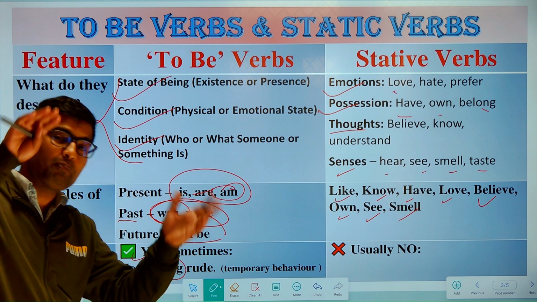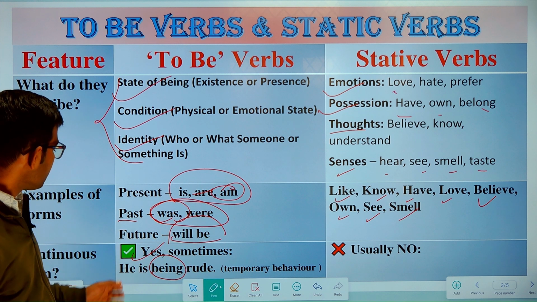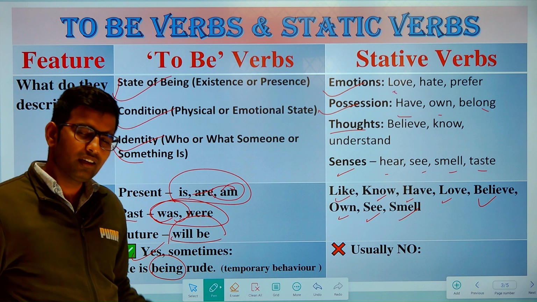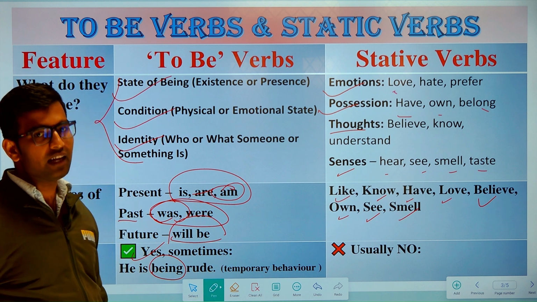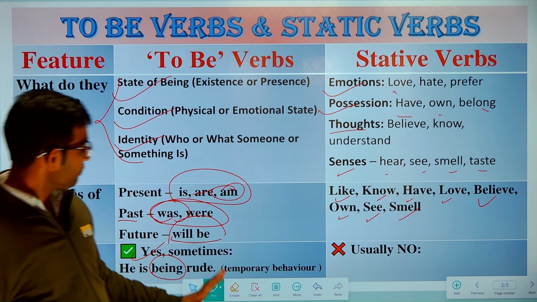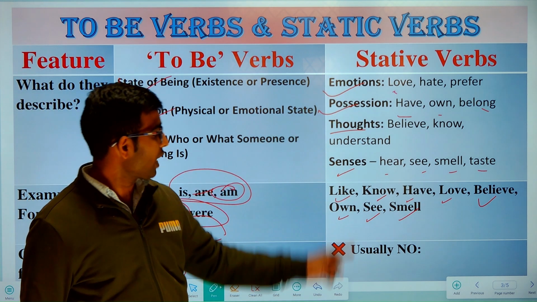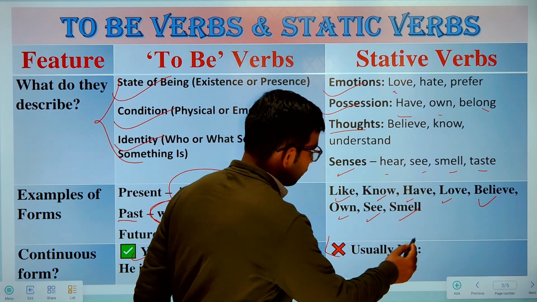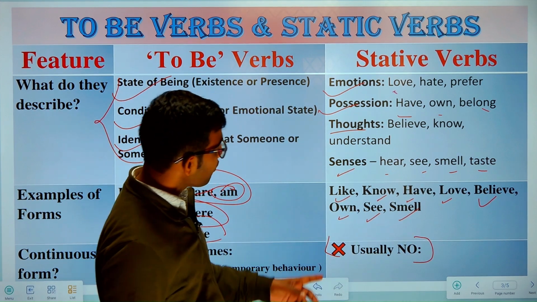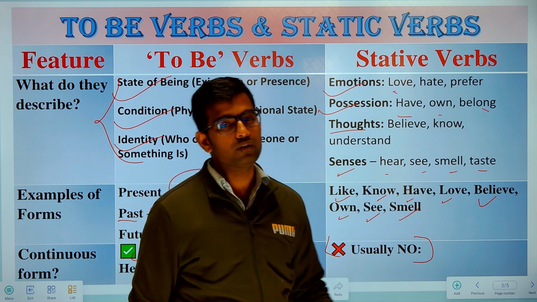If his behavior is permanent like this, then you will use "he is rude." Okay, he is rude. That means he permanently behaves like that. Got it? And we will never use the ing form with stative verbs. Keep this in your brain. That's very important. You will never use the ing form with stative verbs.